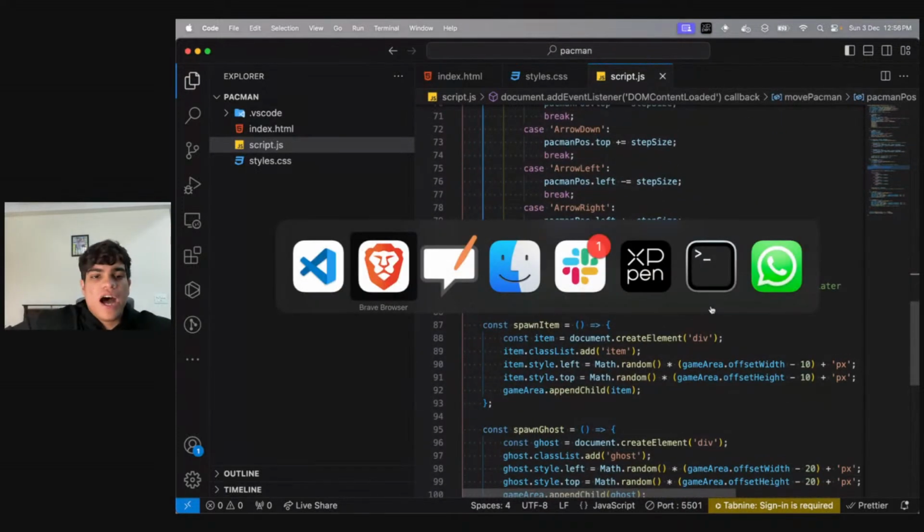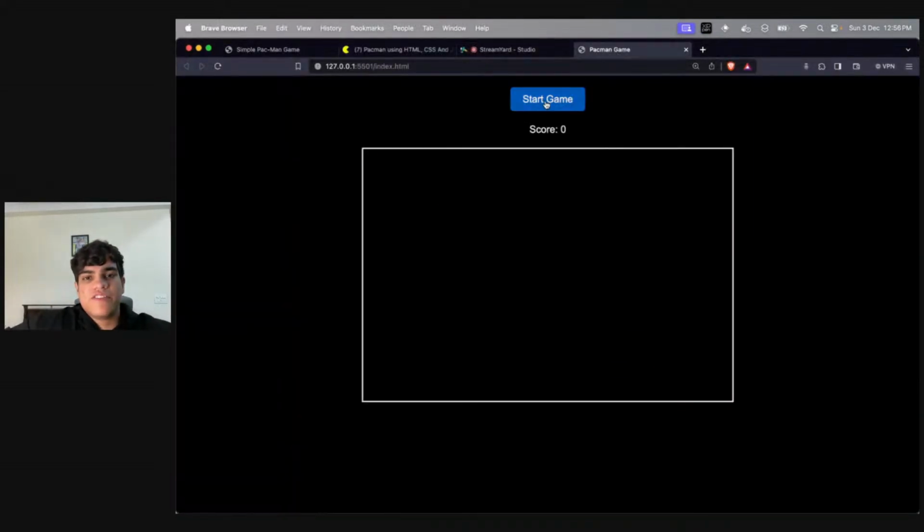All right. So now if I go over here and refresh, I'll basically be moving my Pacman accordingly. Cool. Okay. Now we need to detect collisions. So the next important part is understanding firstly that we need to move our ghosts. Moving the ghost is also very simple.